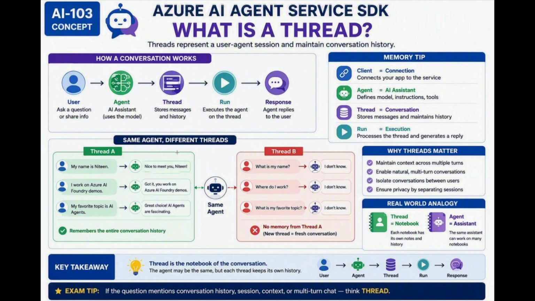A thread is a conversation session between a user and an AI agent. Think of it as conversation history, or chat memory. Every message exchange between the user and the assistant belongs to a thread. If we continue using the same thread, the agent can access previous messages in that conversation.